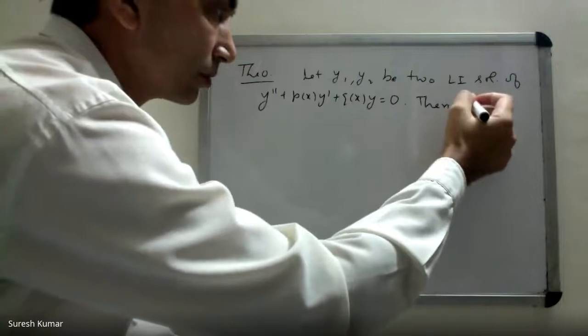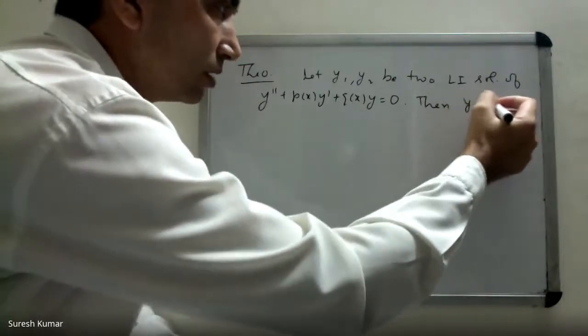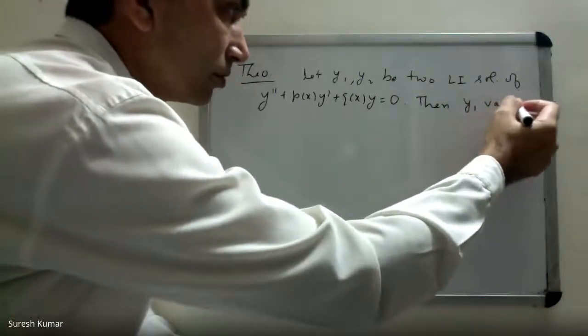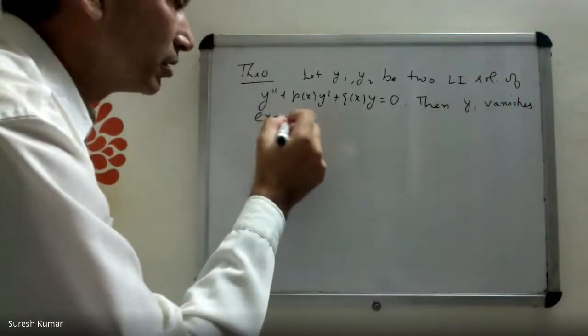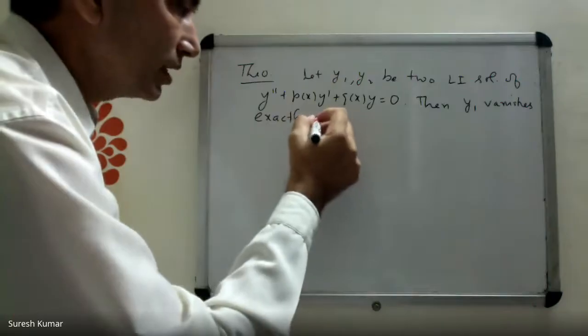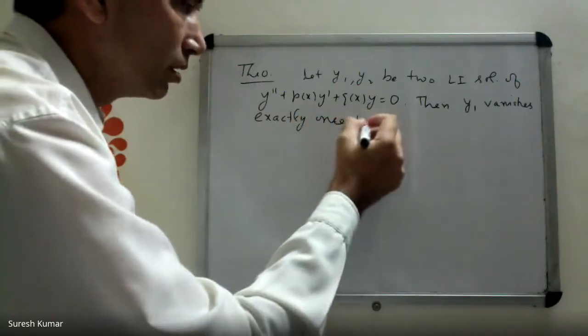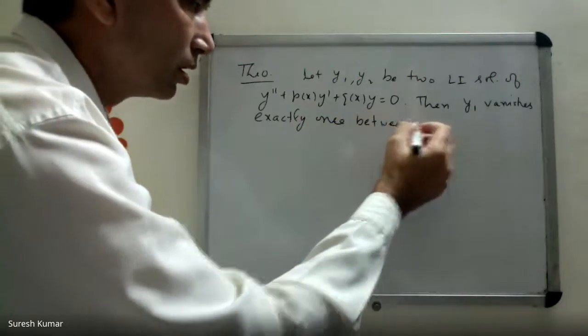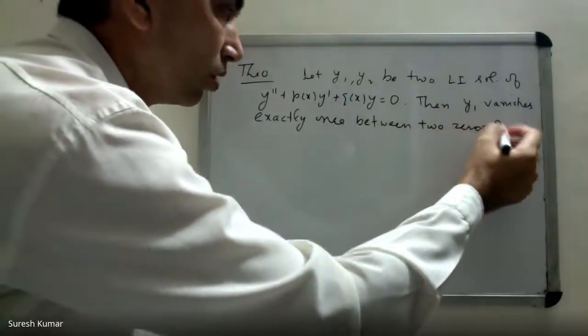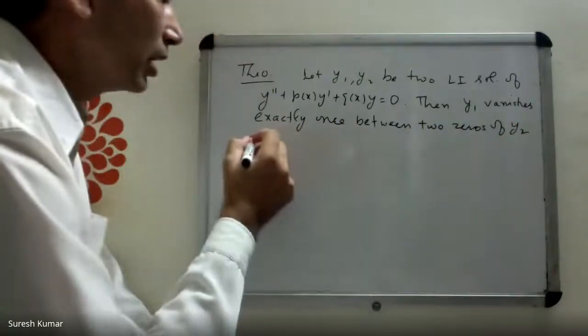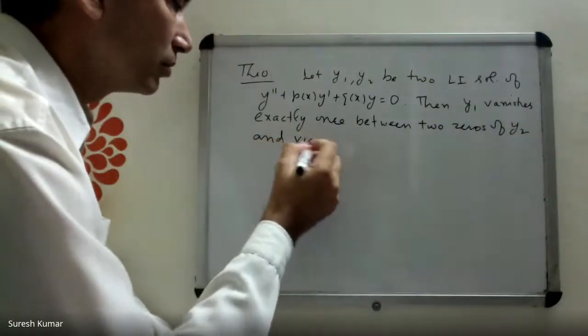Then y1 vanishes exactly once between two zeros of y2 and vice versa.